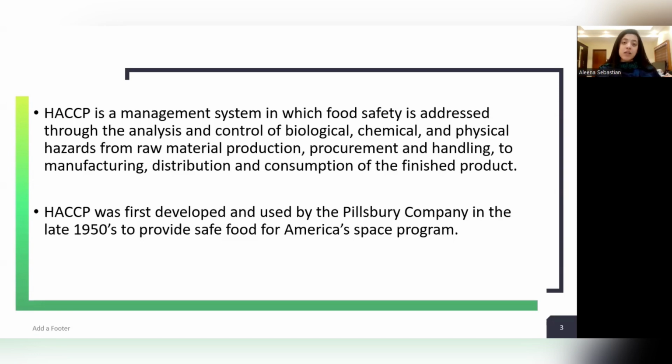Now, it was first developed and used by Pillsbury Company in the late 1950s in order to provide safe food for the American space program. So that was the first use of HACCP. Later on there were many developments and it became a mandatory requirement in most of the food industries. Nowadays you can see in most of the food companies, they say they are HACCP certified.